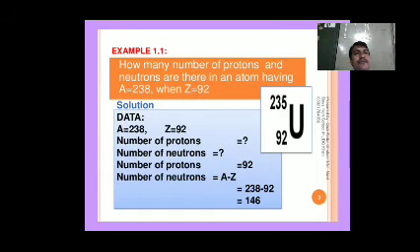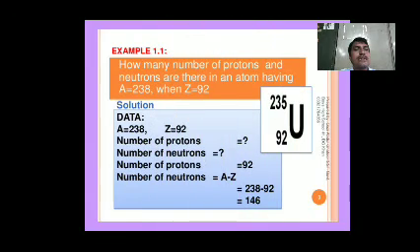In uranium 92, 238, the number of protons is 92, number of electrons 92, but the number of neutrons is 146. 146 neutrons are present at the center of the uranium atom.